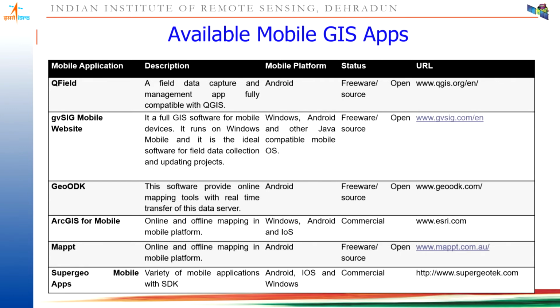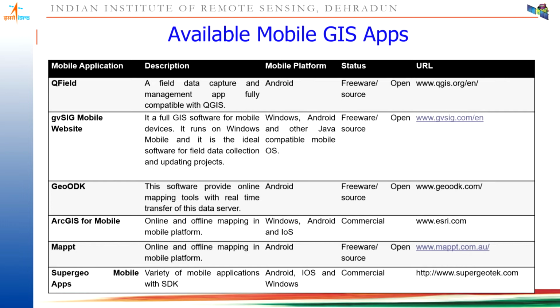It is a field data capture tool for Android devices, and if you install QField into your computer or into your mobile device, you can directly start creating your maps by sitting in your home or while you are moving in the fields. Directly you can start your mapping activities. It is a very powerful and popular tool which is available as an open source or free product. You can download it from the website and install it into your Android phone.